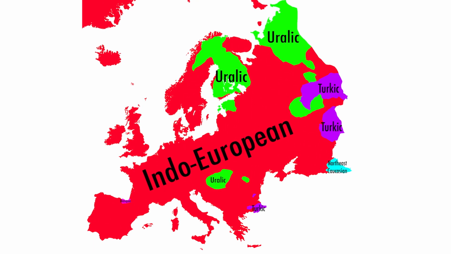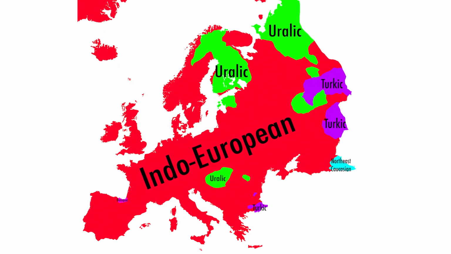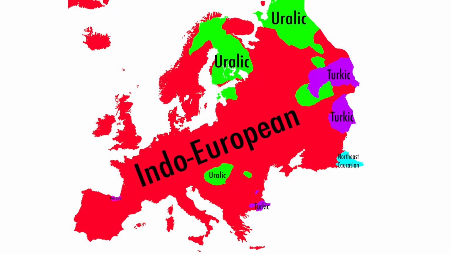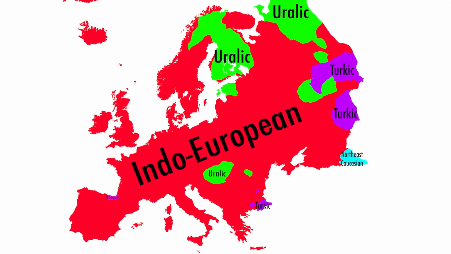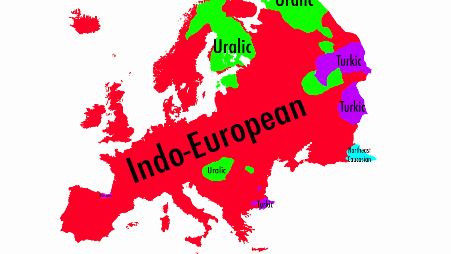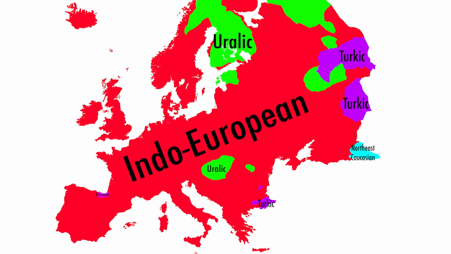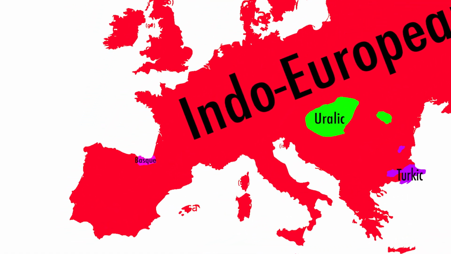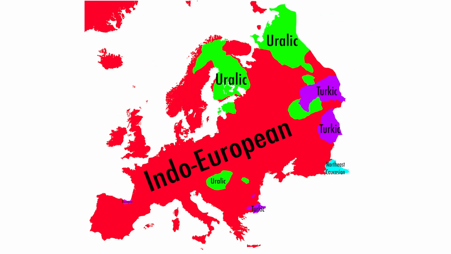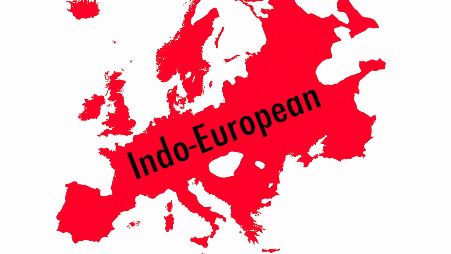Here is a map depicting all language families. As you can see, most languages in Europe today are descendants from the ancient Proto-Indo-European language that then evolved over time. There are also some Uralic, Turkic, and Caucasian languages that have limited amounts of speakers. In addition, the language Basque, located in the Pyrenees Mountains, has no correlation to Indo-European, and so is a pretty unique language. Because most European languages share the trait of being Indo-European, I will focus mainly on these languages.